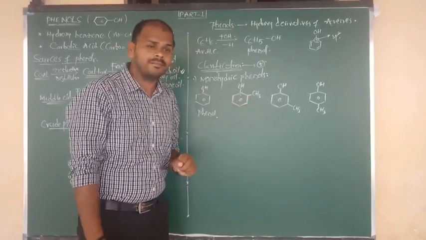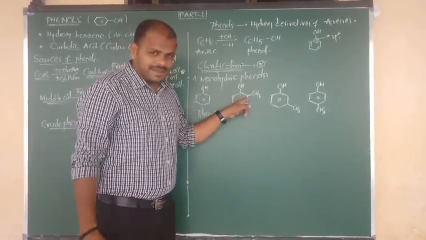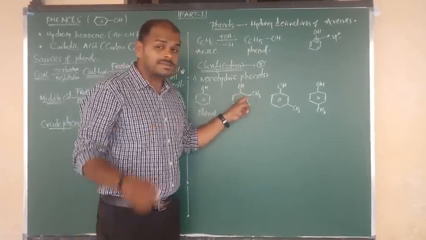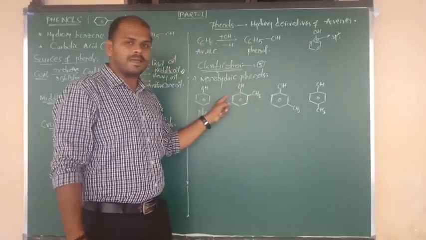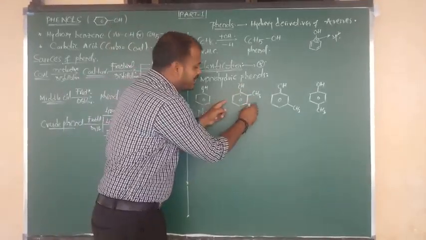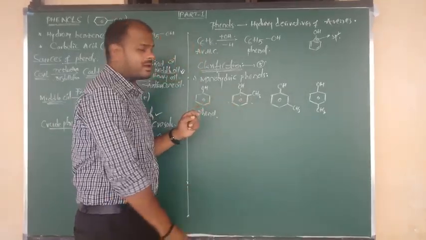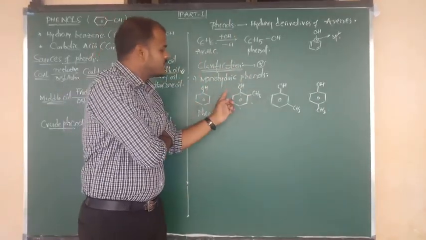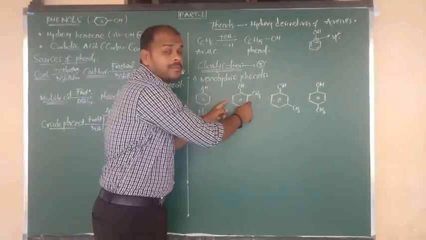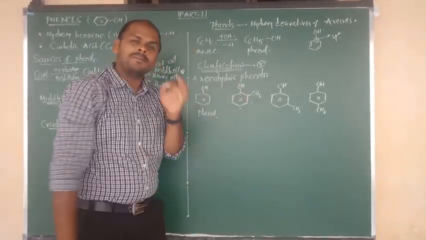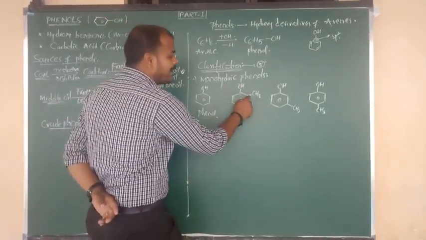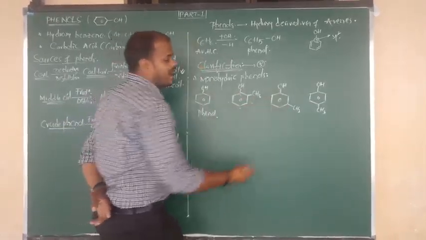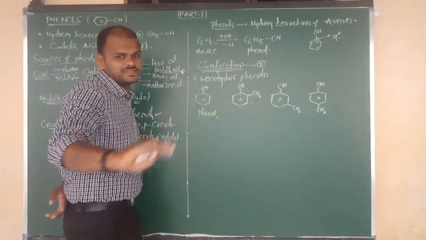The functional group bonded carbon is the first carbon. The next carbon is ortho, right side ortho, left side ortho. The next adjacent carbon is meta, this is also meta. And exactly the opposite position is para. So side positions are ortho, next carbon positions are meta, and the opposite position is para. In numbering, 1,2 means ortho, 1,3 meta, 1,4 para. Try to remember like that.